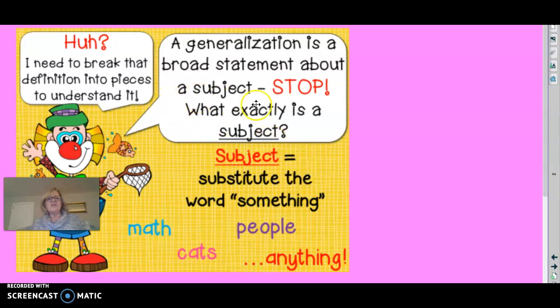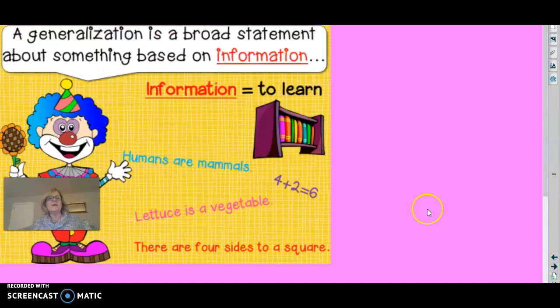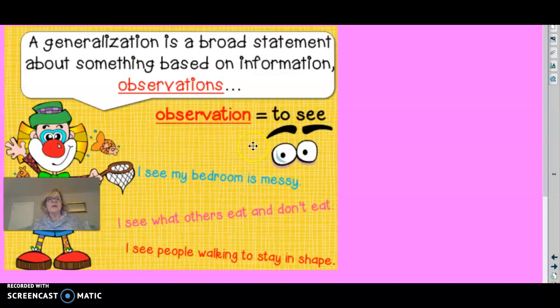So a generalization is a broad statement about a subject. So what is a subject? A subject is something we know from sentences. It's who or what. So something can be people, cats, can be math, it can be anything. So it has to be about a subject. It is a broad statement about something based on information, something we know, something we learned. Now, we can say humans are mammals. That's a fact. Lettuce is a vegetable. That's a fact. 4 + 2 is 6. That is a fact. There are 4 sides to a square. That is a fact.